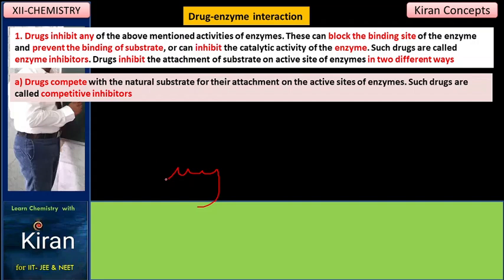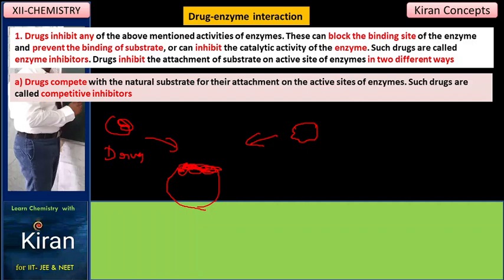So here the receptor is there. This receptor is attacked by either the substrate or microorganism, or when you take the drug. So these two now compete with each other. When the drug comes and occupies the space before the substrate, this is one type. The drug competes with the natural substrate for attachment on the active site of the enzyme.